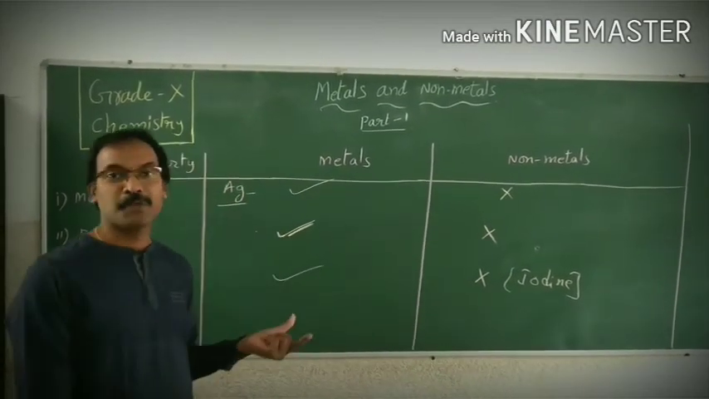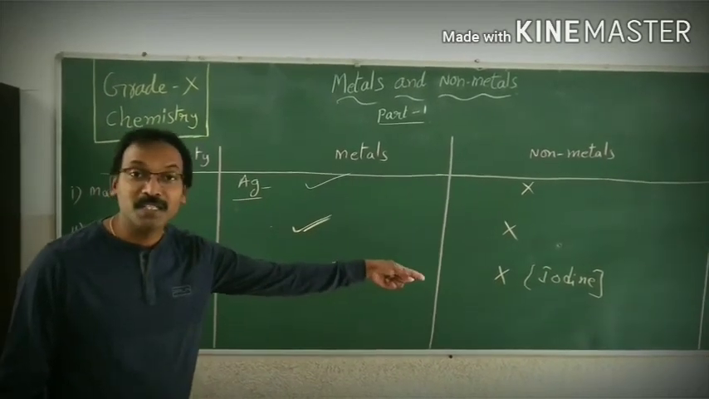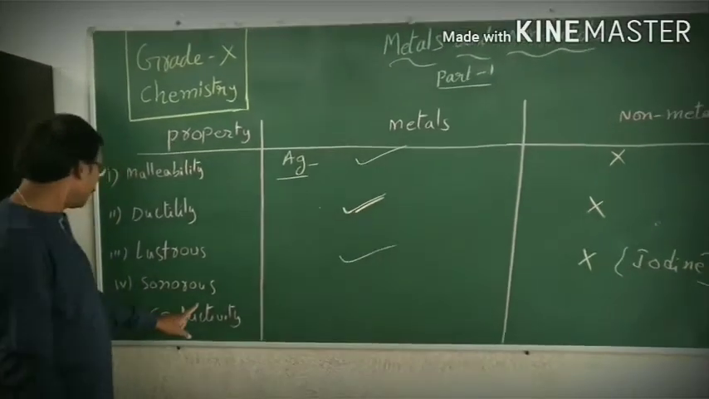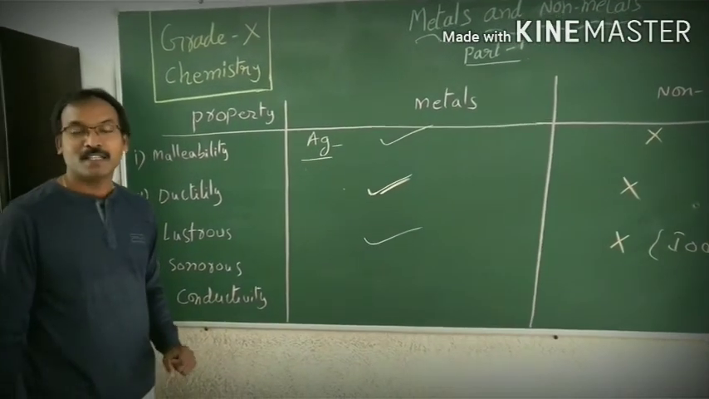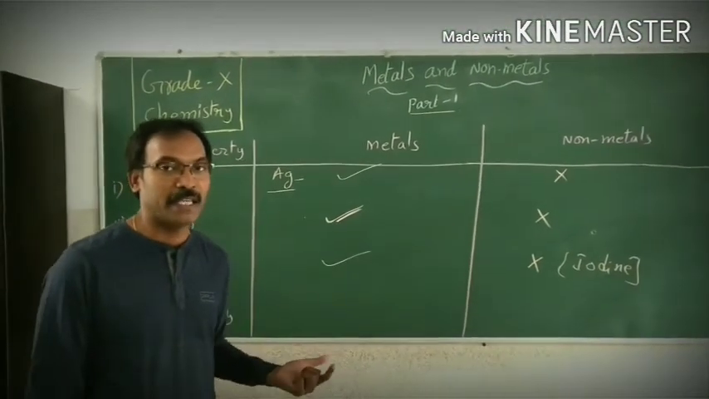There is one exception case among the non-metals, which is iodine, which has the shining nature. Okay? Now come to the fourth property. The fourth property is sonorous, and in the previous class I was just saying about it.